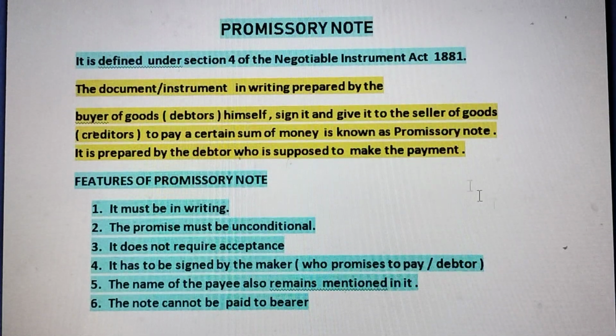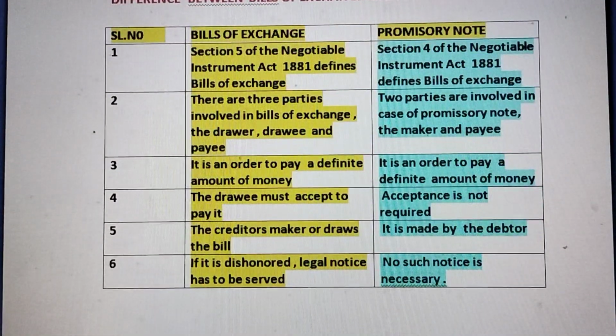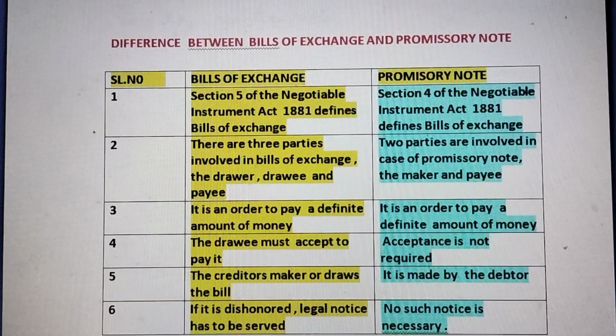So we'll also discuss the difference between promissory note and bills of exchange. That is also very important. So number one difference is bills of exchange is defined under section 5 of the Negotiable Instrument Act 1881, whereas promissory note is defined under section 4 of the Negotiable Instrument Act 1881.